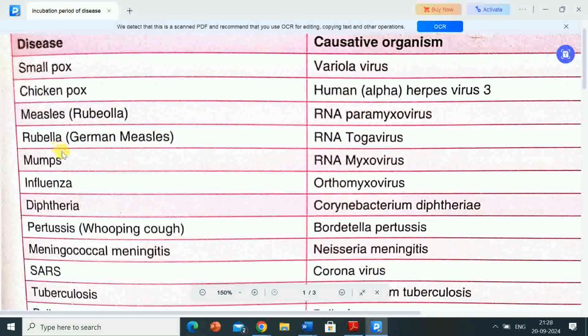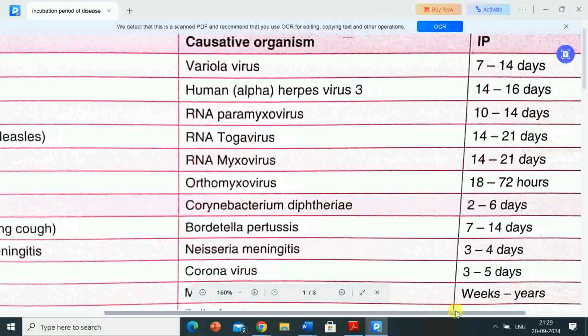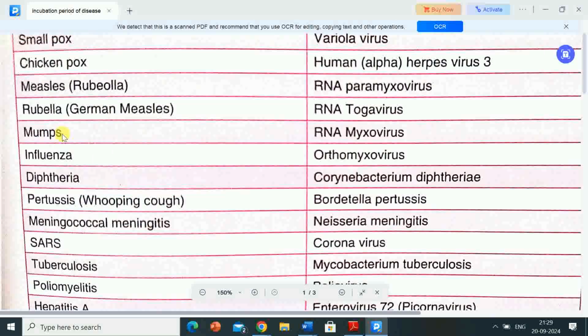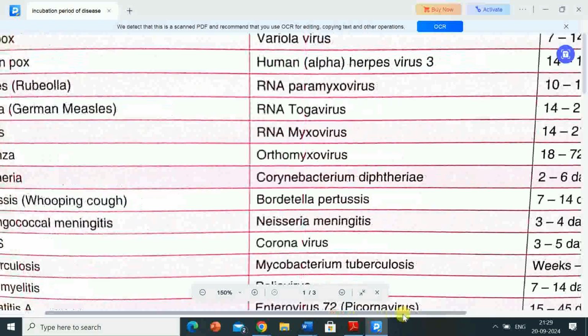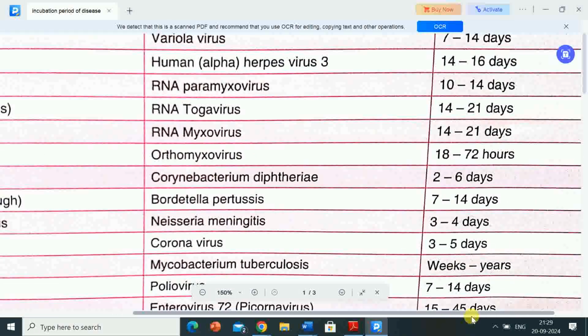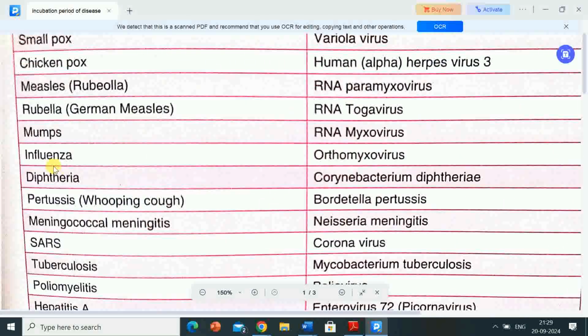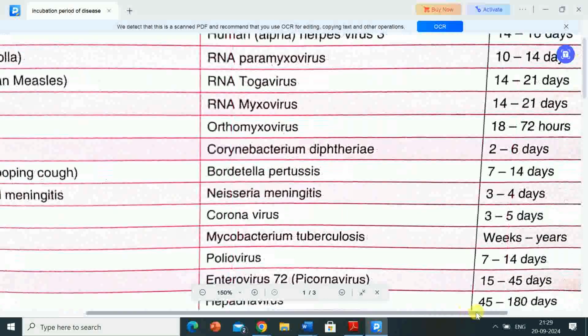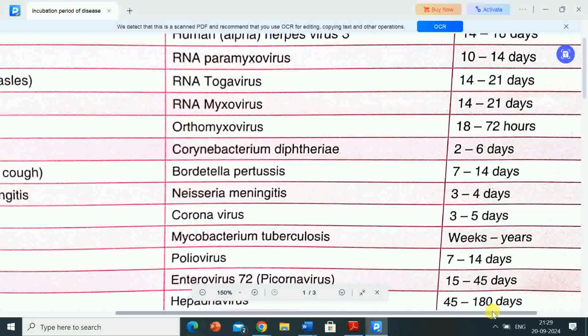Next disease is rubella, German measles. The causative organism is RNA togavirus and its incubation period is 14 to 21 days. Next disease is mumps. The causative organism is RNA myxovirus and its incubation period is 14 to 21 days. Next disease is influenza. The causative organism is orthomyxovirus and its incubation period is 18 to 72 hours.